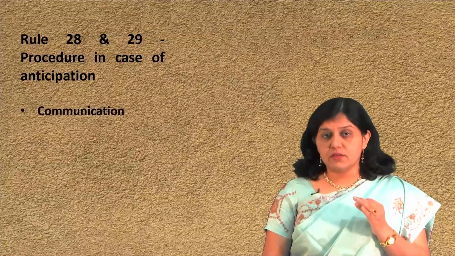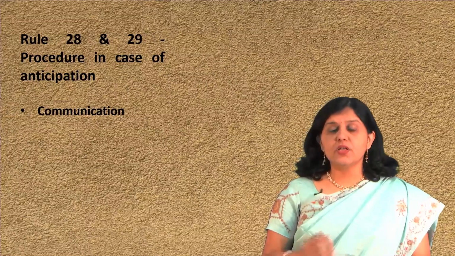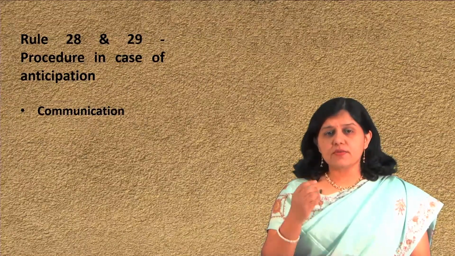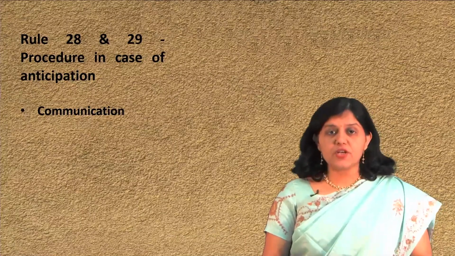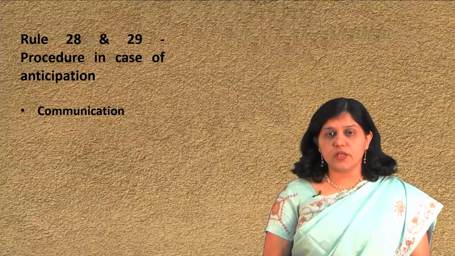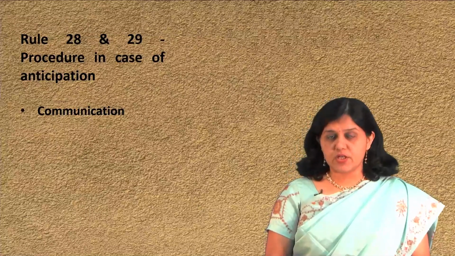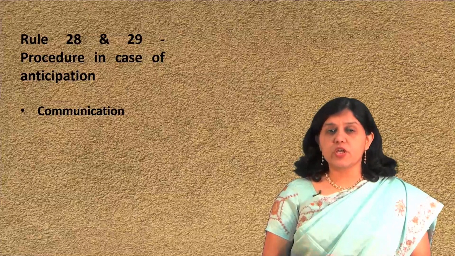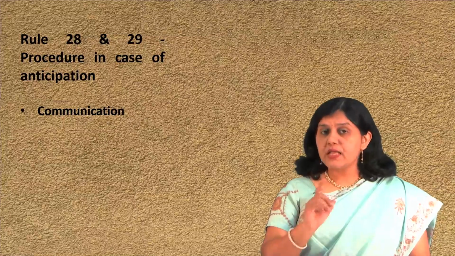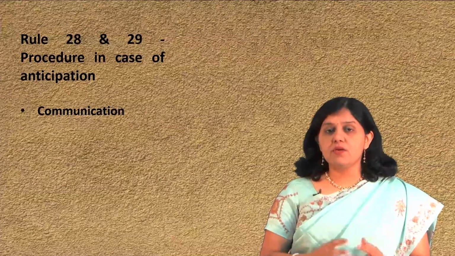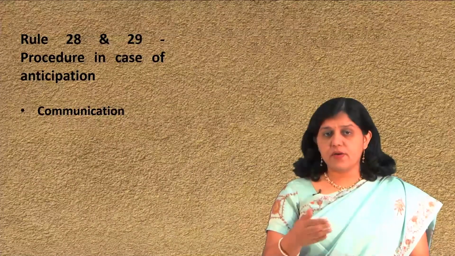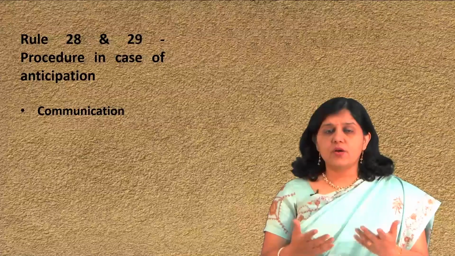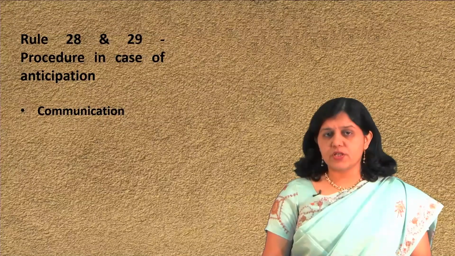What that rule says is that the controller shall communicate the gist of specific objections and the basis to the applicant, and the applicant shall be afforded an opportunity to amend his specification. That is an important thing, communication by the patent office. As per rule 29, the controller allows a period of 2 months for removing the objections; if objections come, you have to reply and clarify them.